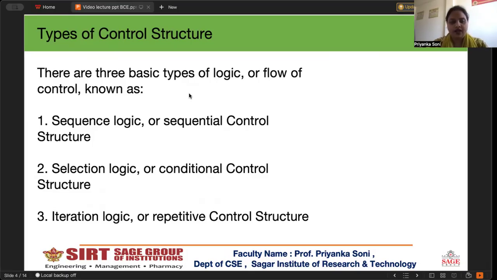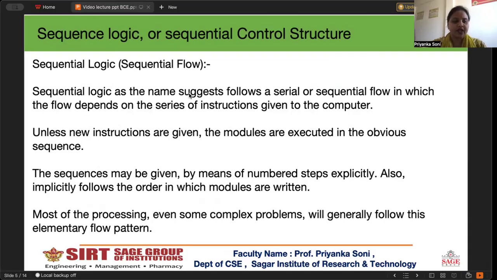So now we are talking about sequential control structure. So what is sequential control structure? Sequential logic means instructions are executed one after another in the order they are written. So there is no decision making, no repetition, just step by step execution.